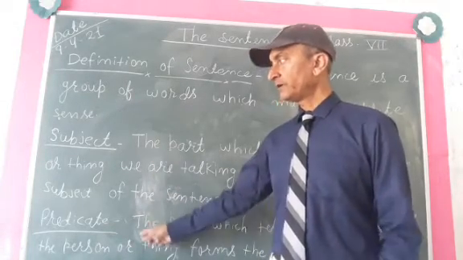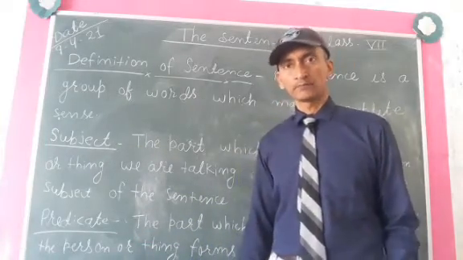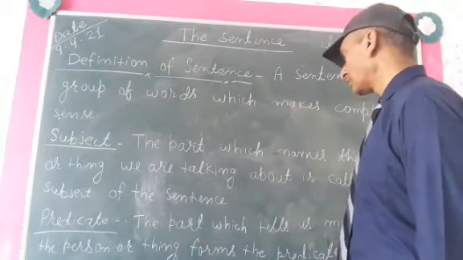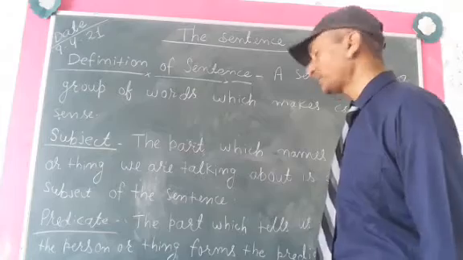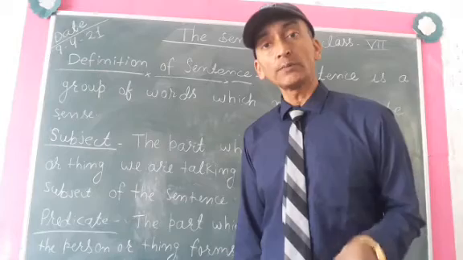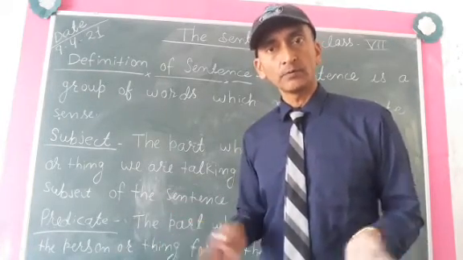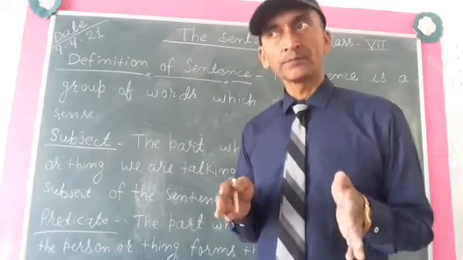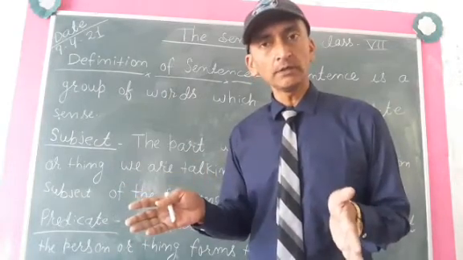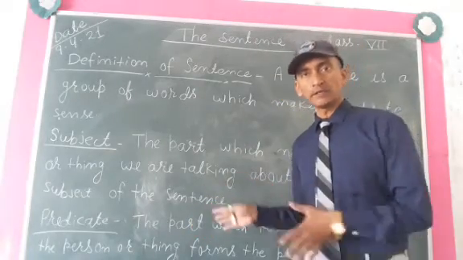So we will understand the definition first, then I will take examples. Now predicate. The part which tells us more about the person or thing, what the person or thing does, forms the predicate. It means in a sentence, after the subject, the rest of the part will be the predicate.